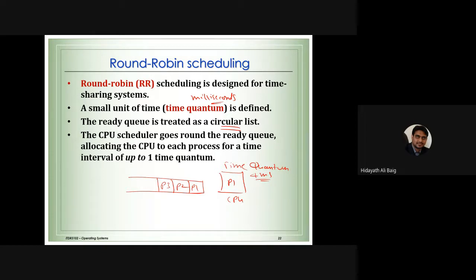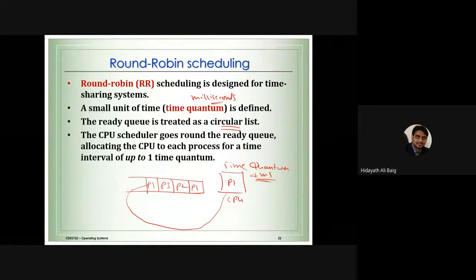After 4 milliseconds, there will be a switching between the processes. We cannot stay more than that. Because of the time quantum, the process has to leave the CPU. It is like a cycle. Circular means like a cycle. It will come back and stay back, ready again.